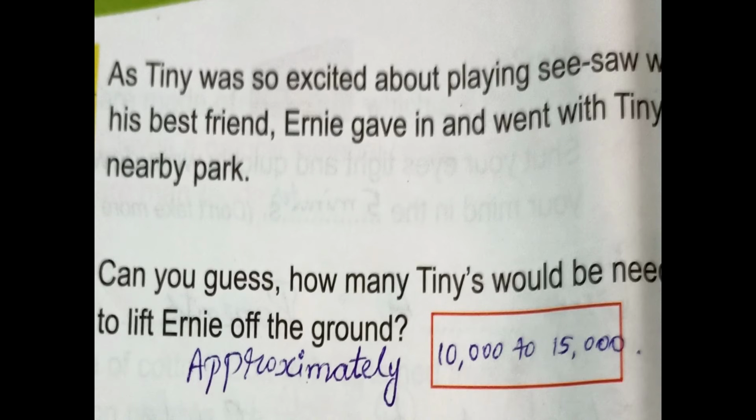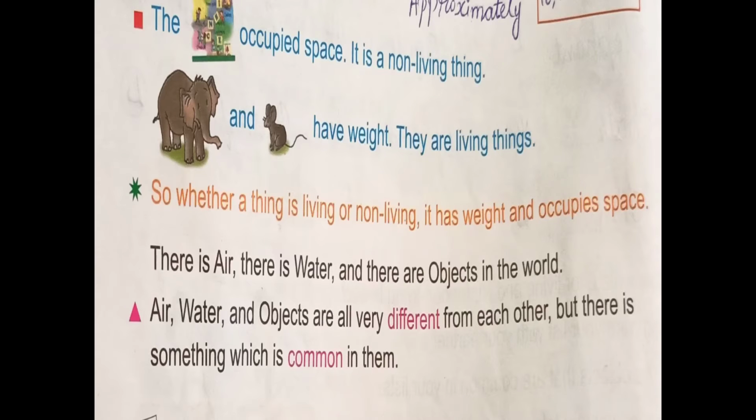A book occupies space, but it is a non-living thing. Elephant and Tiny have weight. They are living things. So whether a thing is living or non-living, it has weight and occupies space. Whether book or elephant or rat, living or non-living, it has weight and occupies space.